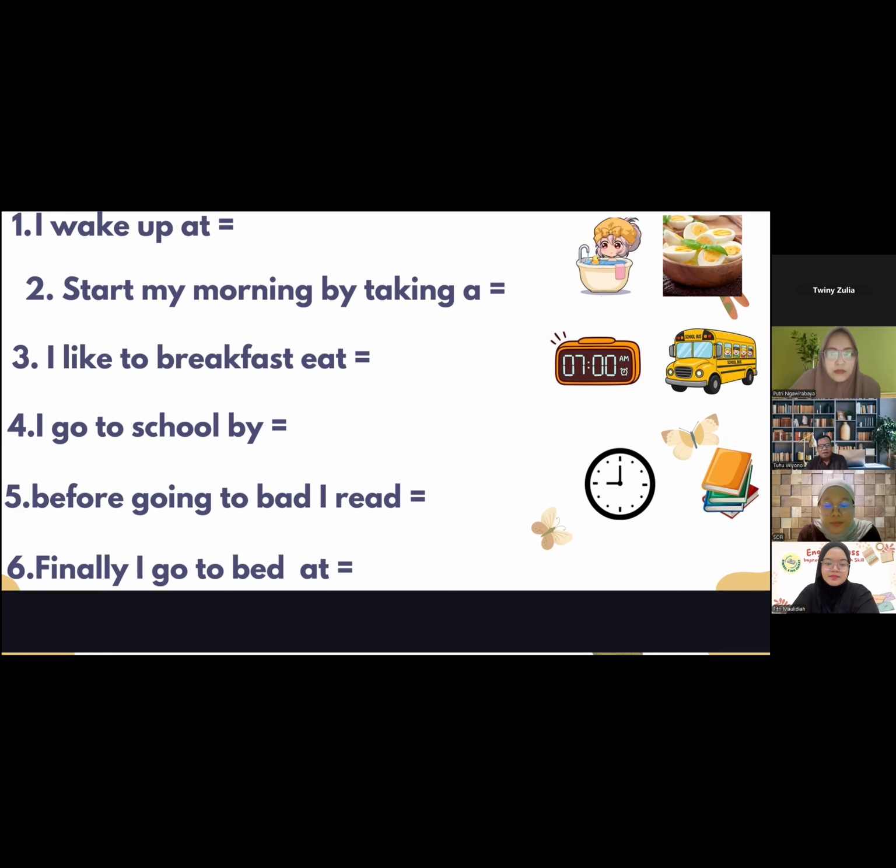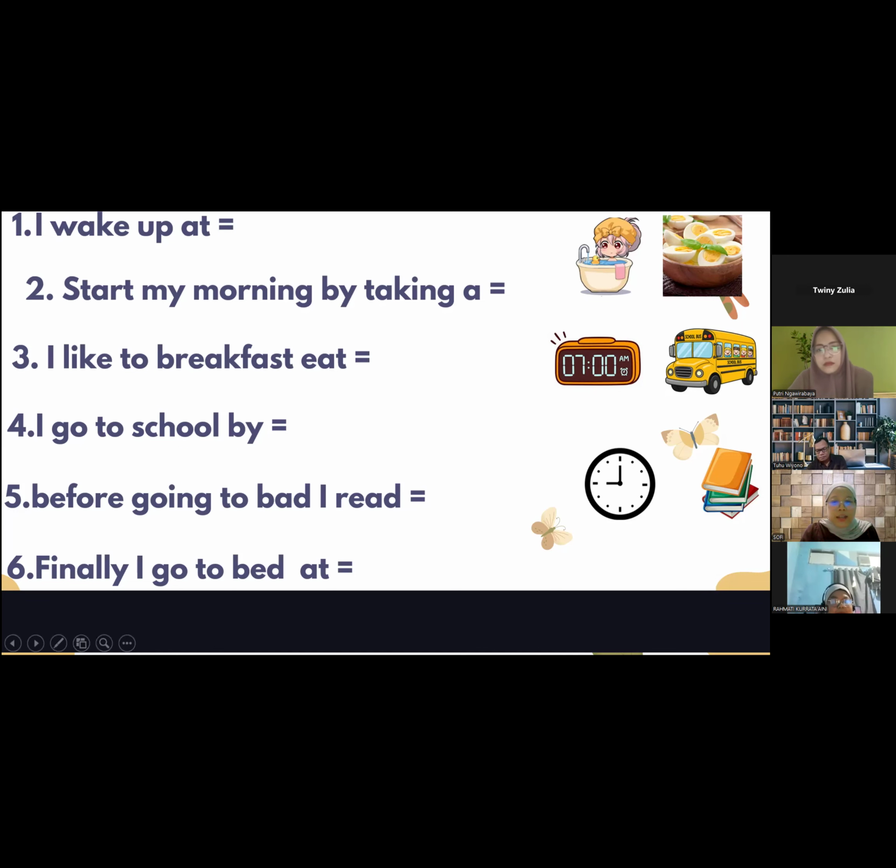Before going to bed, I read books. Okay, and the last one, maybe Miss Nurlina. There is no Miss Nurlina, and then Miss Florence. Where is Miss Florence? Miss Zahro, number 6, can you help me? Finally, I go to bed at 9 p.m.